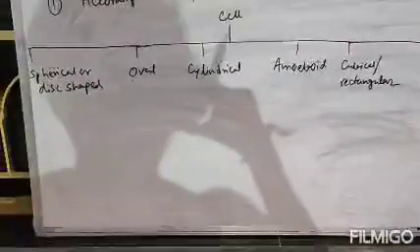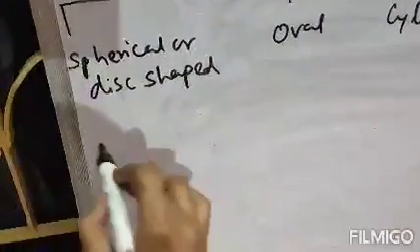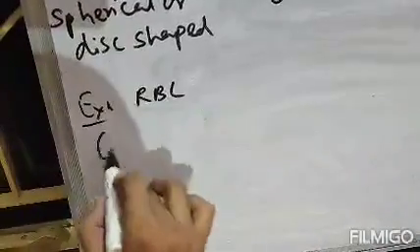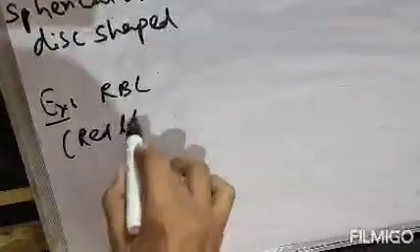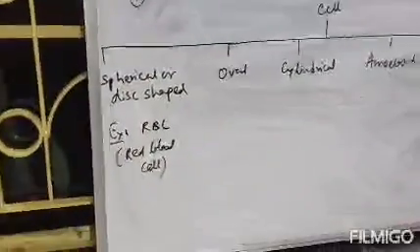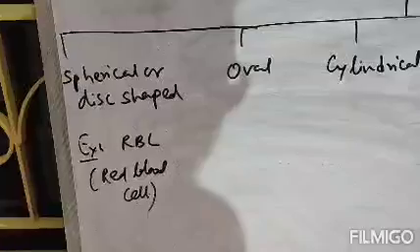So all total there are 1, 2, 3, 4, 5 types: spherical or disc shaped, oval shaped, cylindrical shaped, amoeboid shaped, and cubical or rectangular shaped. So the example of spherical or disc shaped cell will be your RBC. RBC means red blood cell, that is your spherical cell or disc shaped cell. Clear? Next, oval shaped cell.